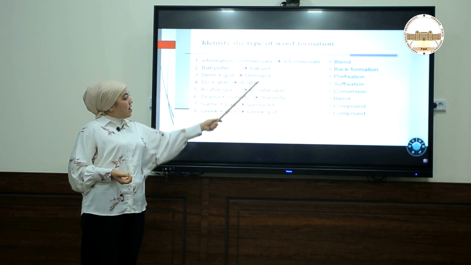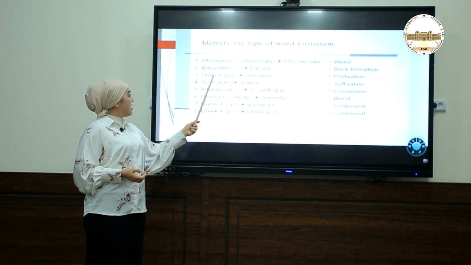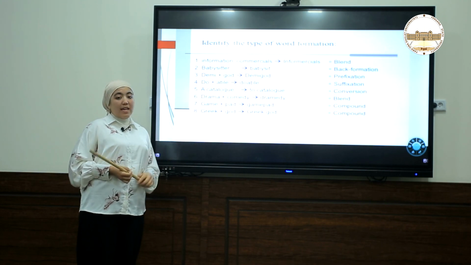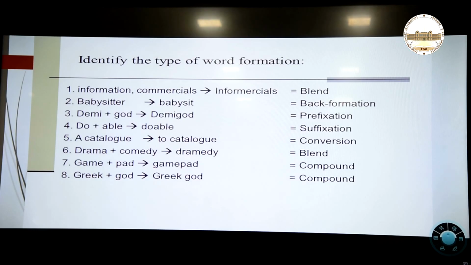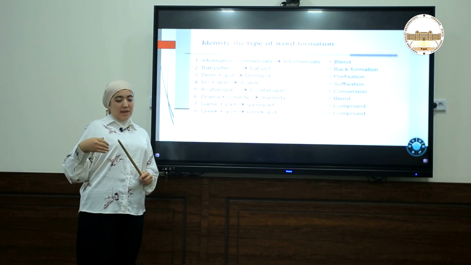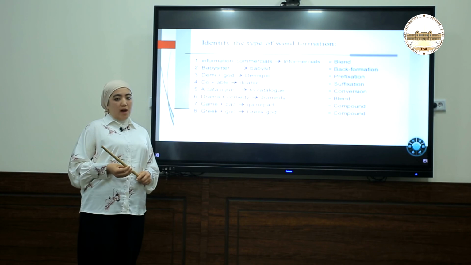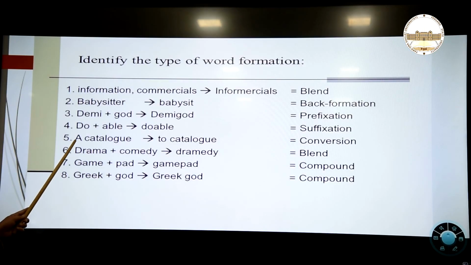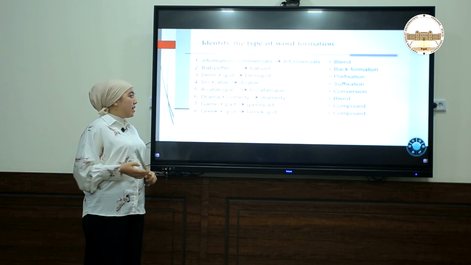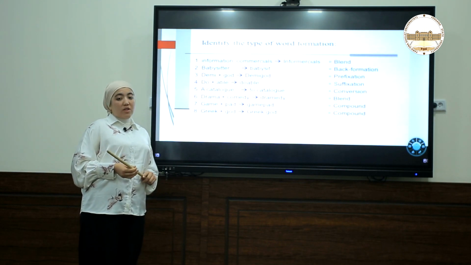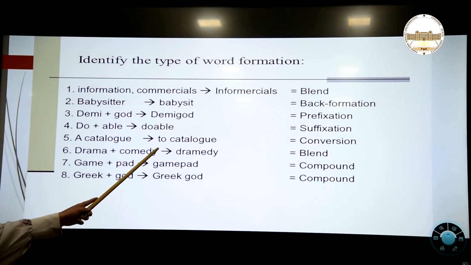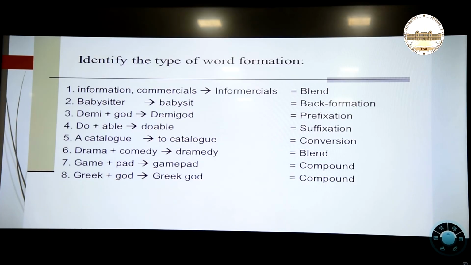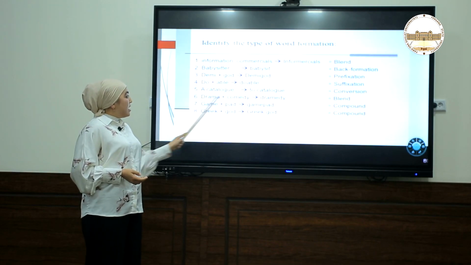Next one, demigod. With the help of demi, we are creating a new word, and it's considered prefixation. Next one is suffixation, doable. With the help of the suffix able, we are creating a new word, doable. Next one, catalog. Catalog is actually a noun, but we are converting the part of speech to a verb, like to catalog. It's conversion.